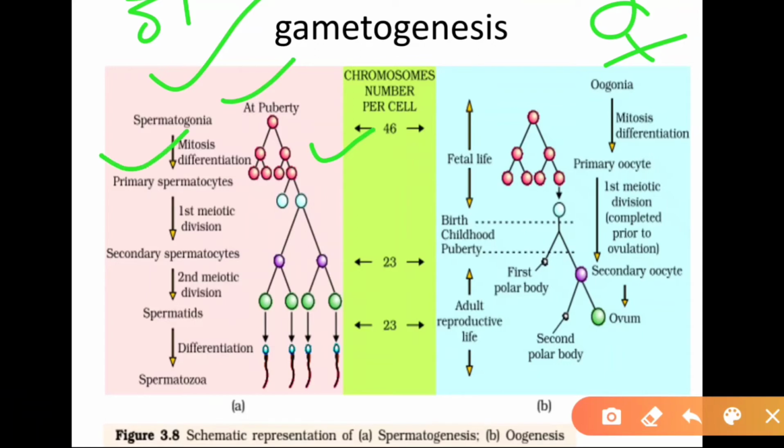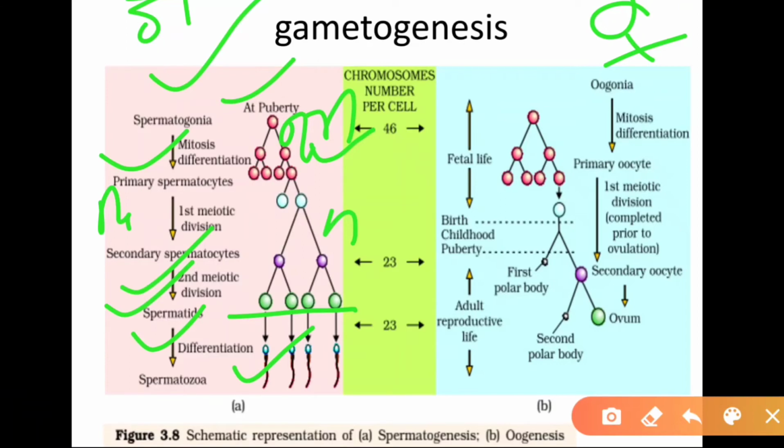Within the primary spermatocyte, a meiotic or reductional division takes place. Here is N and here is 2N. Then secondary spermatocytes are produced, and after completion of meiosis second, four cells are produced. These four cells are called spermatids. After differentiation, these spermatids are converted into sperm.